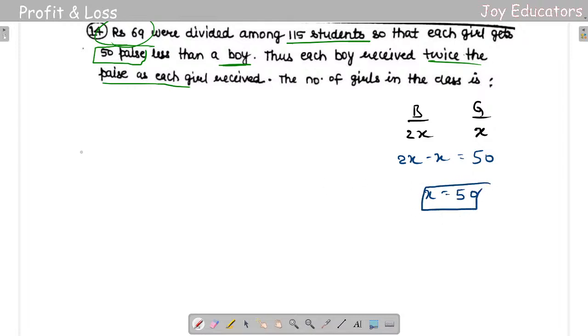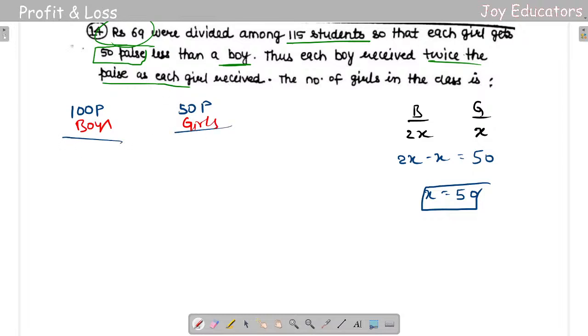Now let us do it cleverly. 50 paisa. Each boy is supposed to get 100 paisa, like 1 rupee, and each girl will be getting half of it. So it is this much. So boys and girls, right?